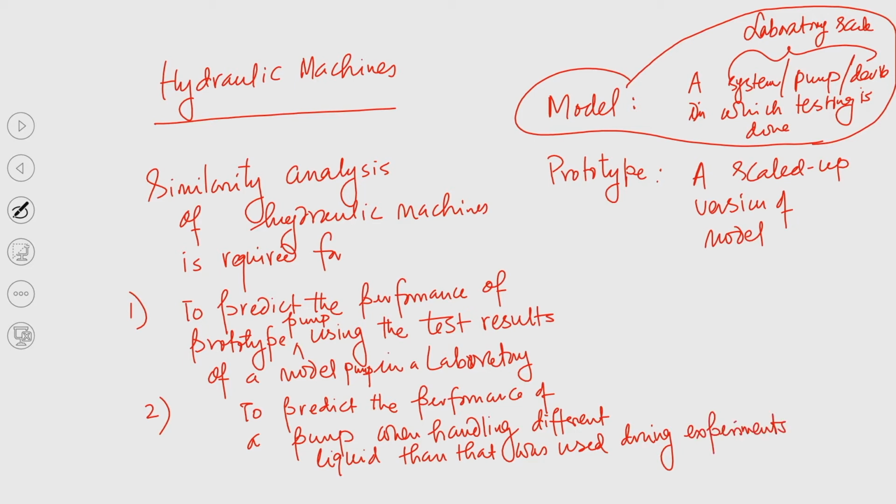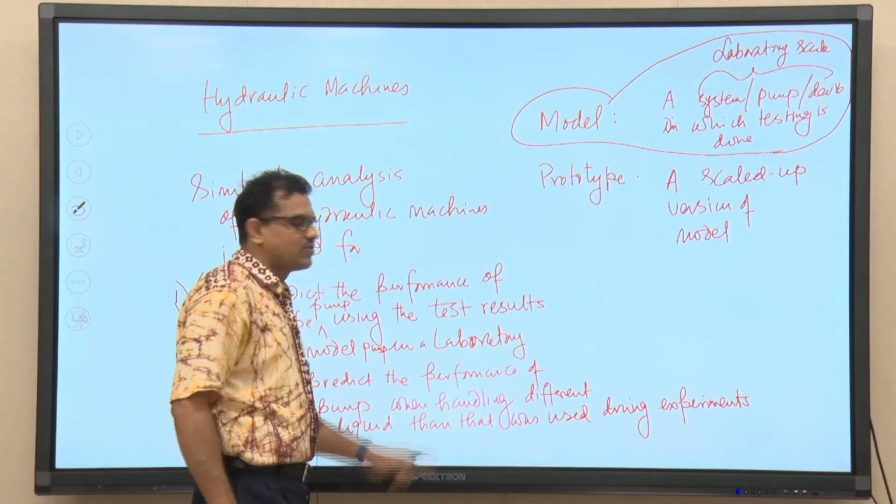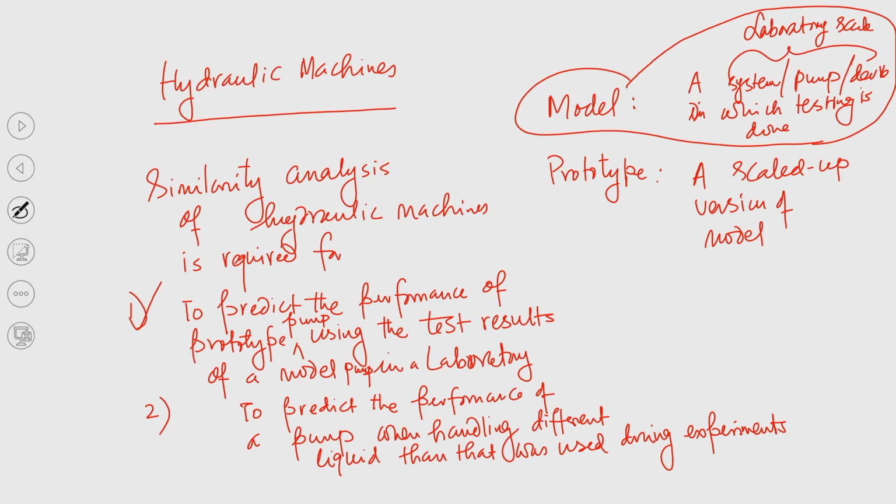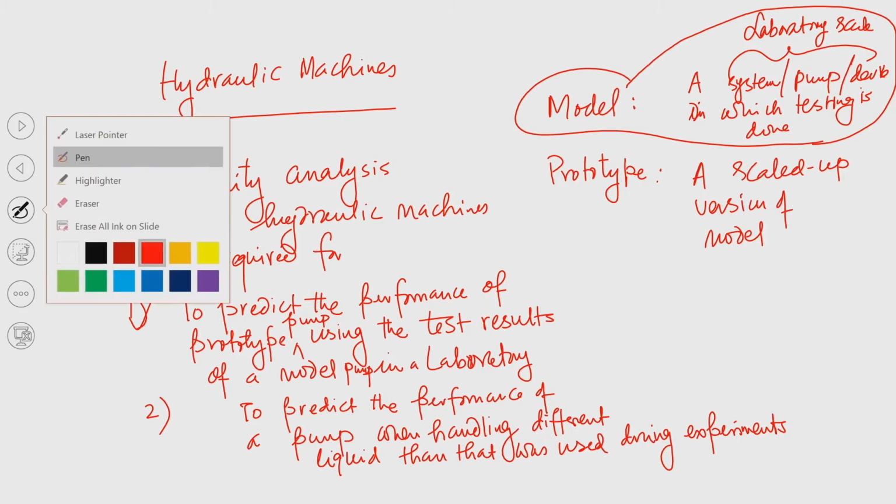Okay. So, try to understand. First one is to predict the performance of prototype pump using the test results of a model pump conducted in a laboratory.